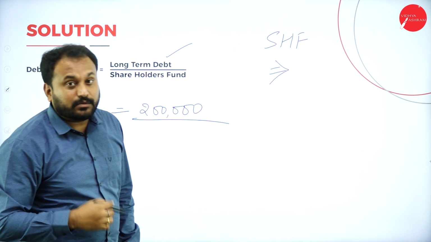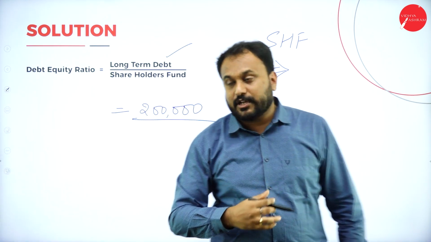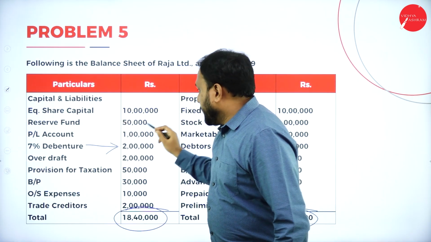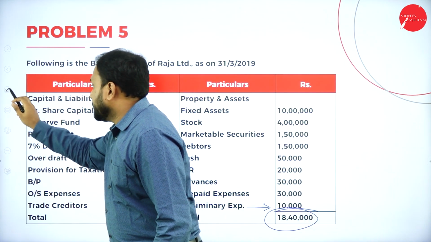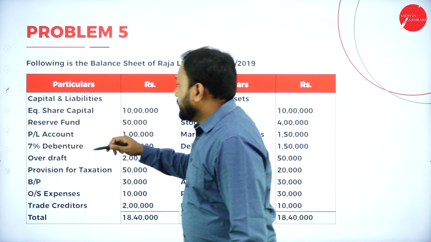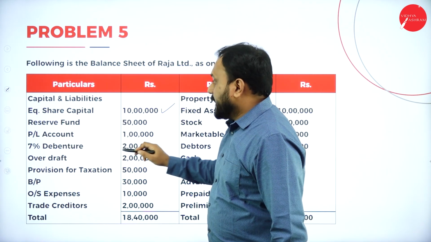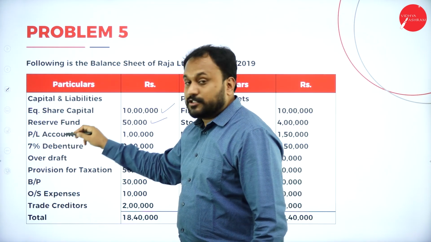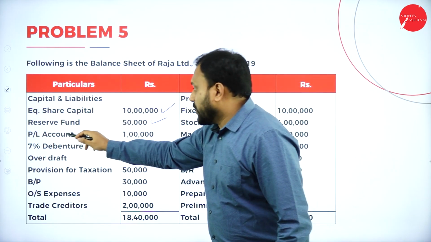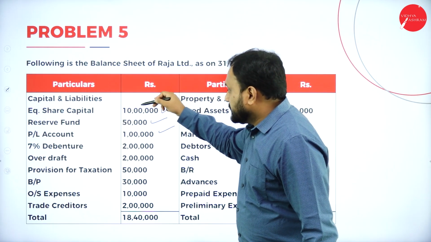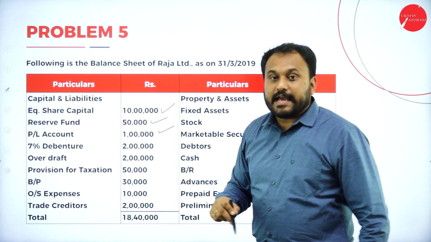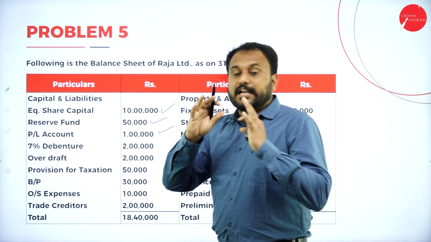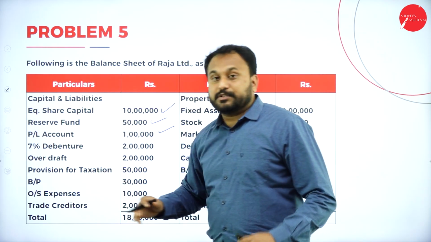Now, I told you how to go with the shareholders fund. What are the shareholders fund? Equity shareholders. So let me just erase this for you people so that you will understand better. Now, shareholders fund is 10 lakh. Reserves, again it is also shareholders. Profit and loss account, again that means 10 lakh plus 50, that is 10 lakh 50 plus 1 lakh is 11 lakh 50. But what exactly you people do is you just write 11 lakh 50, which is wrong.